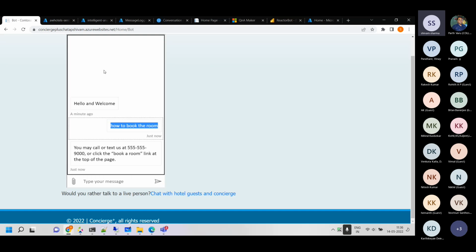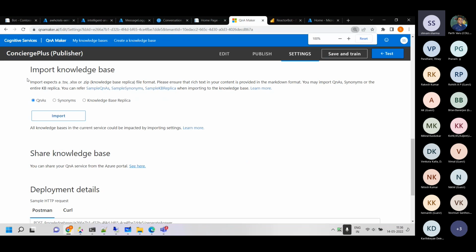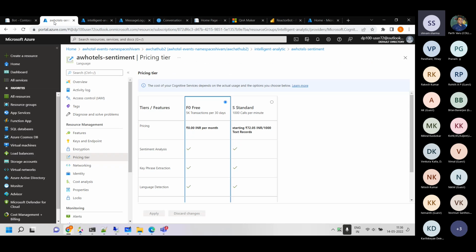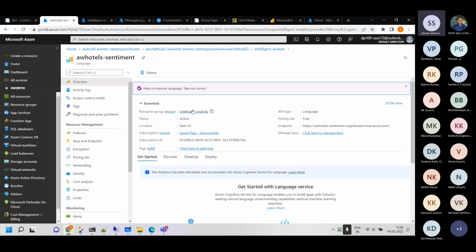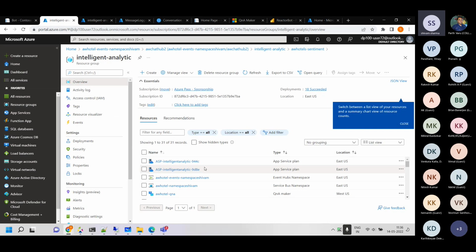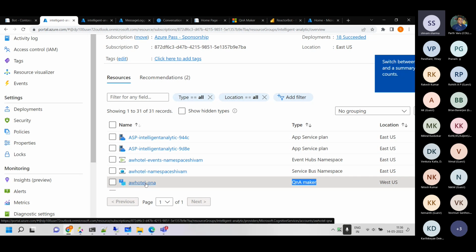How does this work? Q&A maker may be open somewhere here. This is another service in Azure, Q&A maker. You have to make it either first, or you come here and make it from there. If I go to my resource group, let's say I take you one page back to the RG, and I find that Q&A maker, you need to make this first, or you can make it afterwards also, but you need to make this.